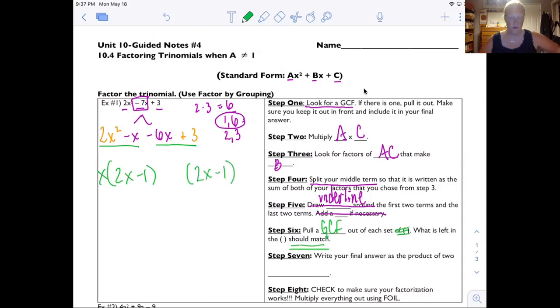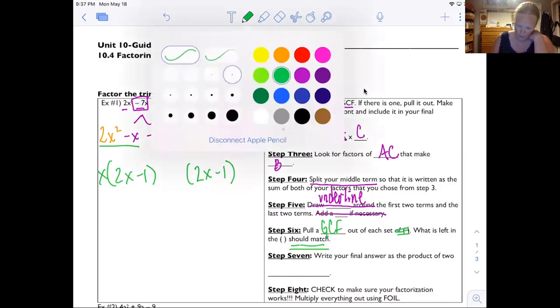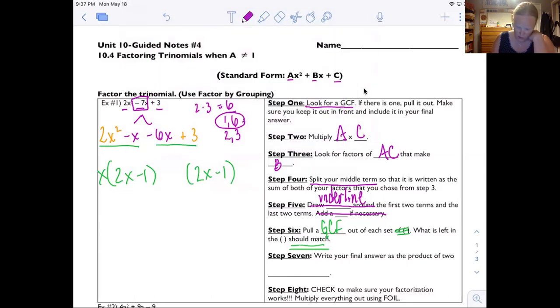Now here's where it gets a little bit confusing. This is a plus sign right here. So right now, let me change this. This is a plus sign. This is a minus sign. So in order to change the sign, it means my GCF has to be negative. So that means that I'm going to pull out a negative 3. That's the only thing that matches.